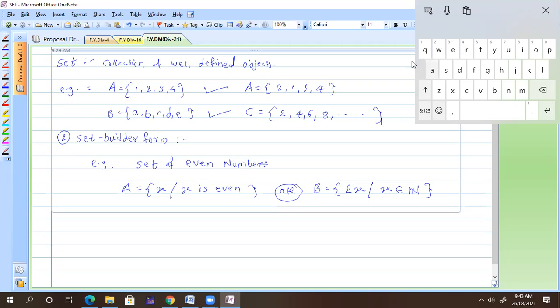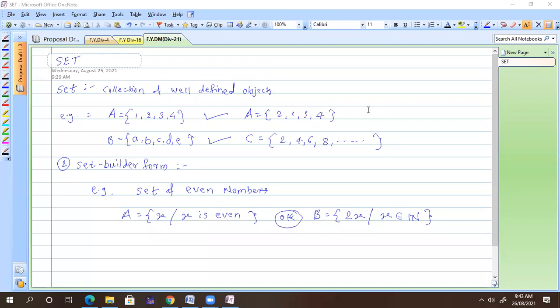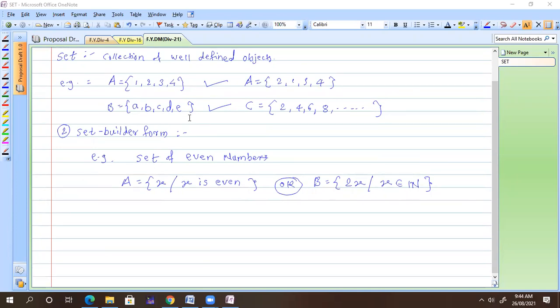What about others? Are you getting it? Yes, sir. Okay, clean and clear? Yes, sir. Okay, so these are the two simple forms. I think this was done in your 11th or 12th. You might not be remembering these things, but this is already done because this is very basic. I'm just revising this to check whether you know these things or not. Still, if you have any problem, you can ask me, no problem. And side by side, if you have any difficulty, you can write down your own notes.